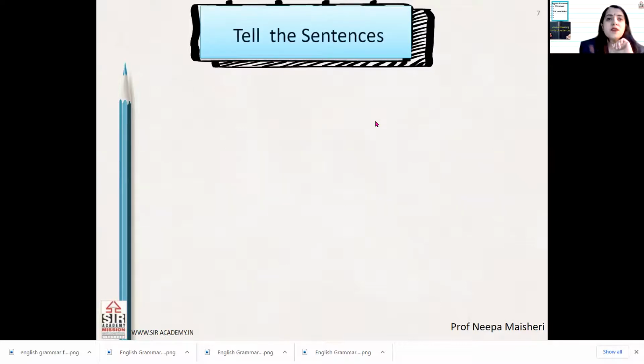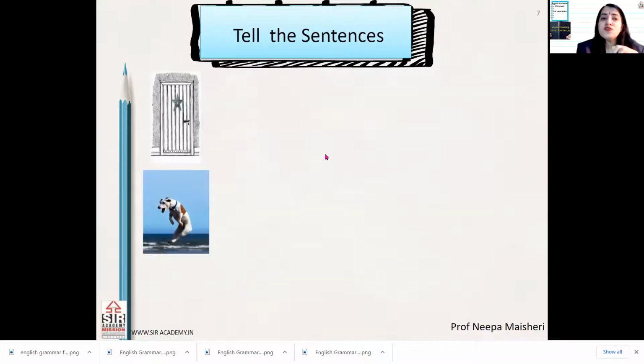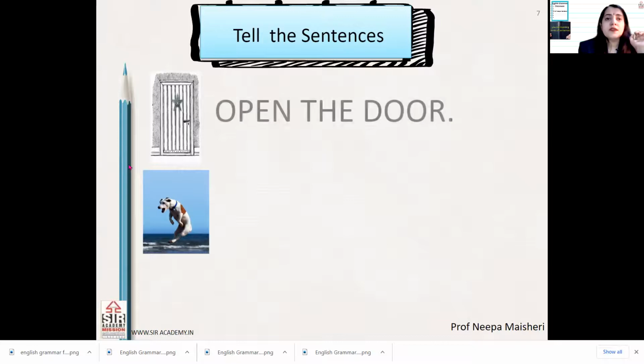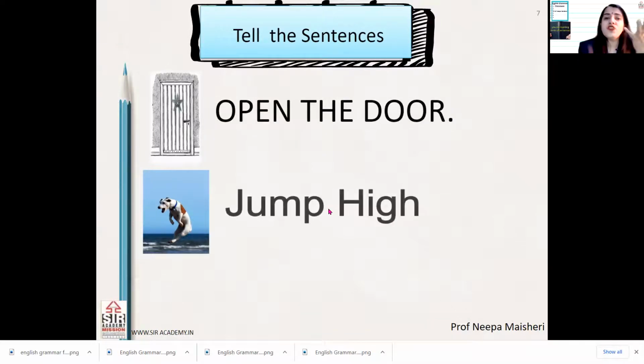Now read this sentence, okay? Now suppose if I want someone to open the door, what will I say? Yes, very good. Someone must have guessed. Go and open the door, or open the door. Suppose if I want this dog to jump high. I am a trainer and I want the dog to jump high. What will I say? Yes, you all must have guessed right. Tommy, jump high, or jump high. But generally, if I want to give a command, I will say jump high. So here I will say open the door, jump high.